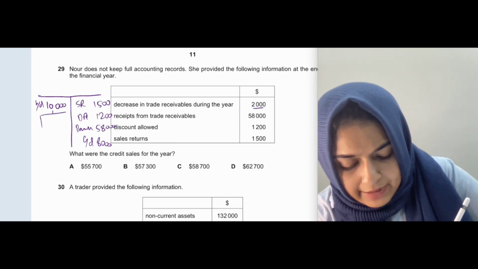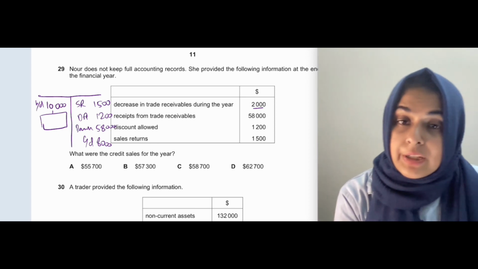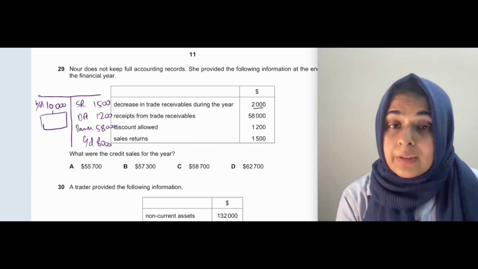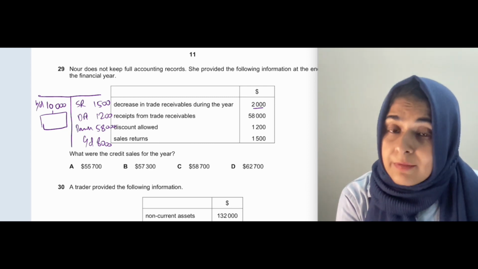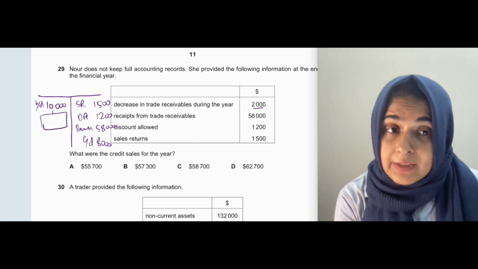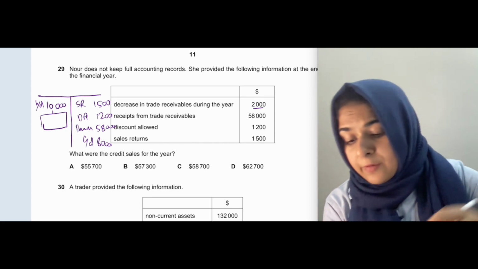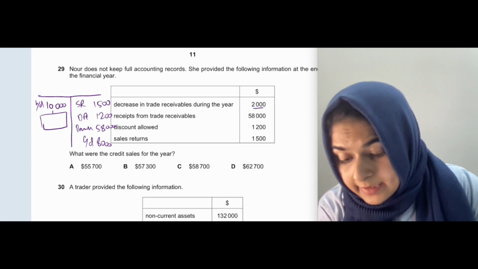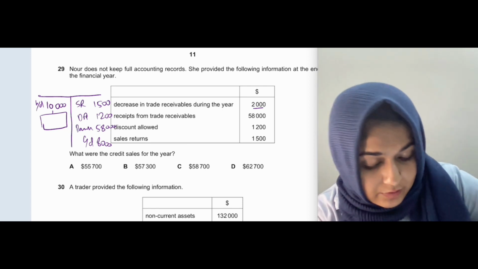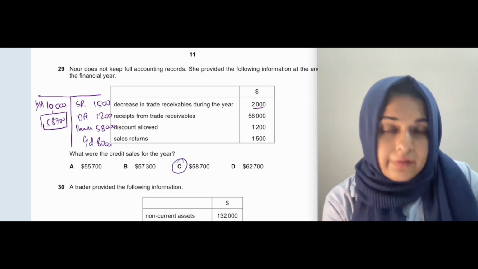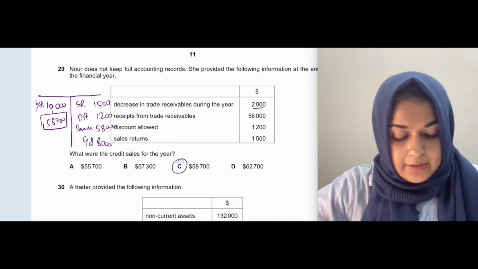So basically your credit sales are positioned here in the sales ledger control account, and this is the missing value in the T account. To find any missing value in any T account you do total of heavy side minus total of light side. So when you do that, you basically get 58,700, and that is also your credit sales in this T account.